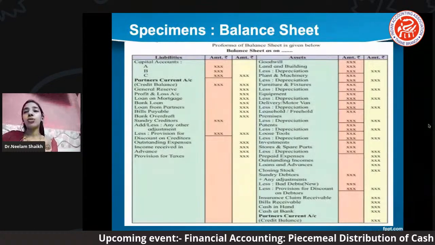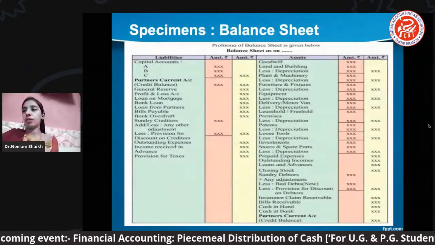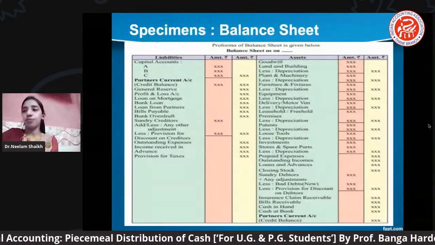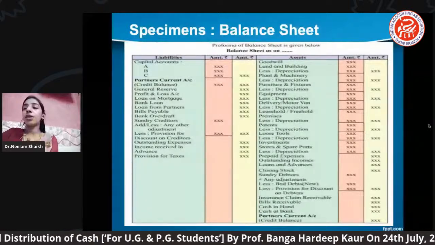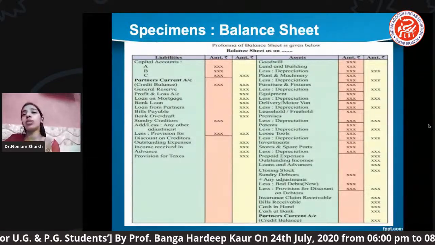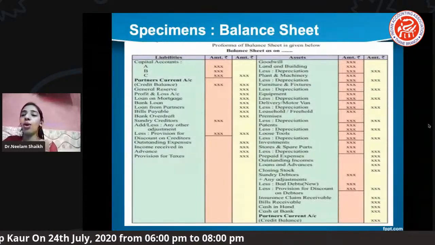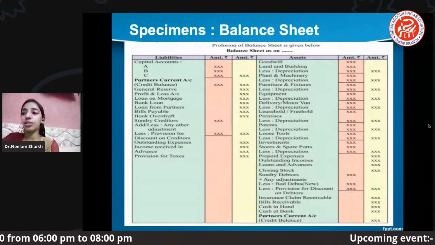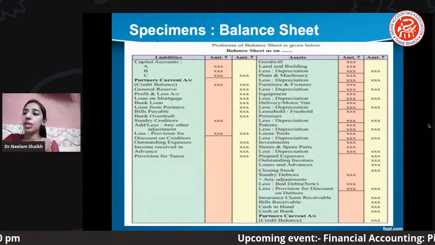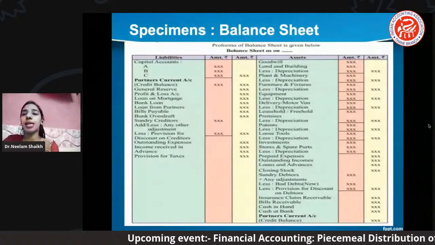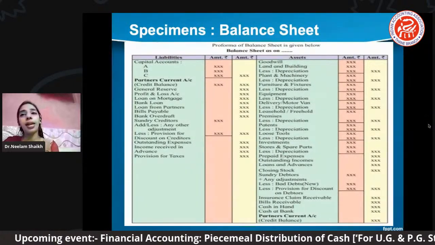All liabilities are recorded on the left side. आप देख सकते हो liabilities सारी की सारी कहाँ record की गई है, on the left hand side, as well as assets on the right hand side. सारे assets कहाँ पर record करके रखे हैं, right hand side में.